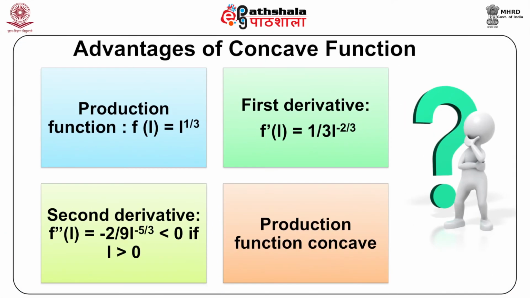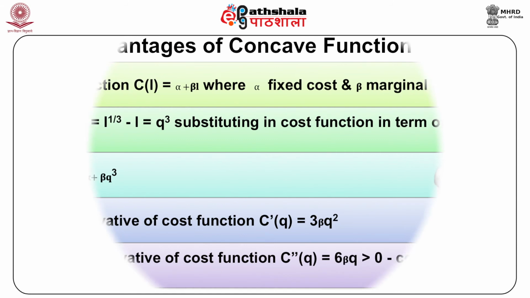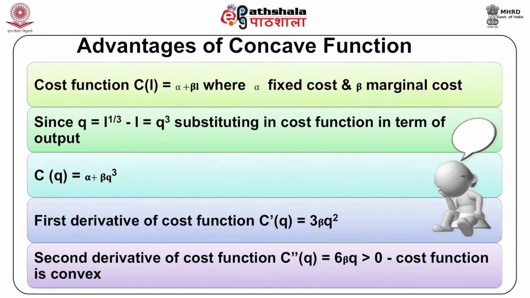Solution. Production function F(I) is equal to I raised to the power of 1 by 3. The first derivative F prime I is equal to 1 by 3 I raised to the power of minus 2 by 3. The second derivative F double prime I is equal to minus 2 by 9 I raised to the power of minus 5 by 3, which is less than 0 if I is greater than 0. Therefore, the production function is concave. The cost function is C(I), which is equal to alpha plus beta I, where alpha is the fixed cost and beta is the marginal cost.